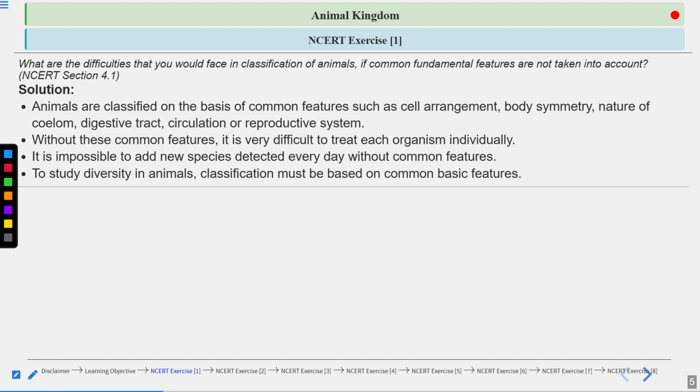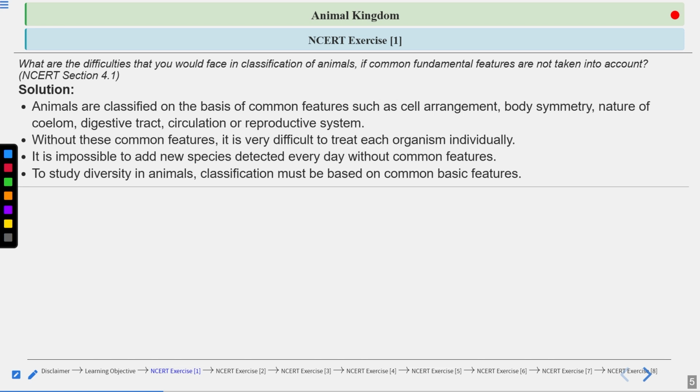Similarly, we see the cellular level of organization, tissue level of organization, organ level of organization, and organ system level of organization. Now, which is the most advanced? Organ system level of organization. And which is the least? Cellular level of organization, that we see in the case of poriferans.